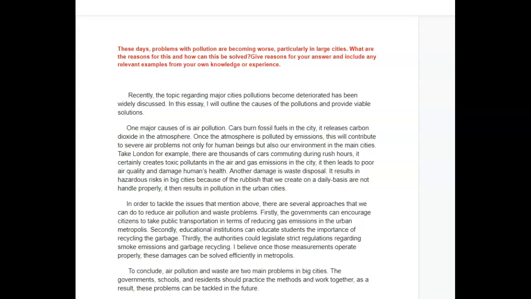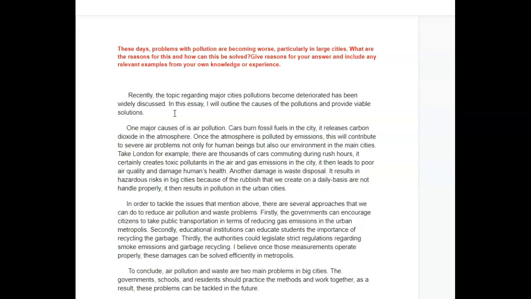All right, so again, we've got some grammar slash lexical resource problems. Let's clean those up, okay? So: "Recently, the topic regarding pollution in major cities has been widely discussed." Or if you really want to use the word deteriorating, you could have said, "Recently the topic regarding the environment in major cities deteriorating has been widely discussed. And this essay will outline the causes." And the rest of it is fine. All right, so does that make sense? I hope so.